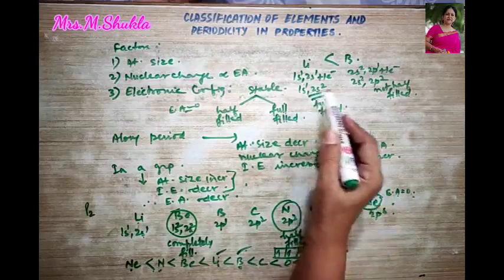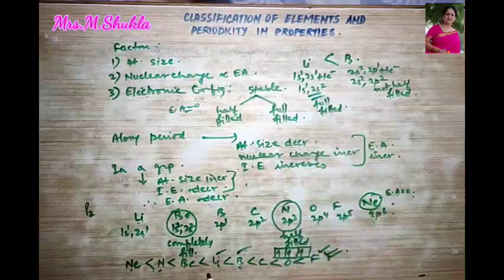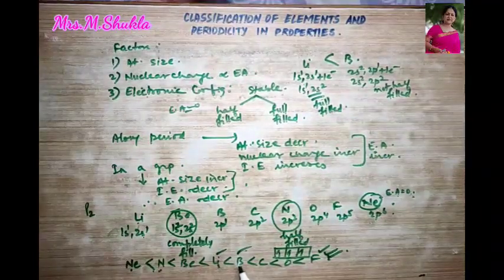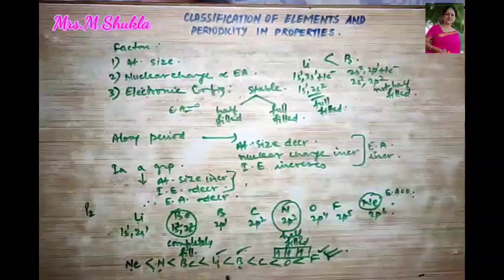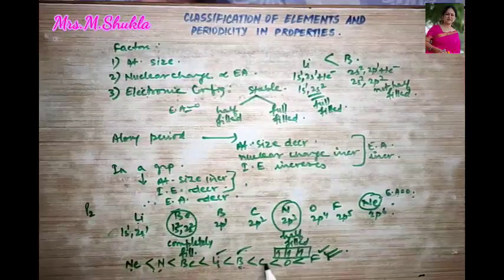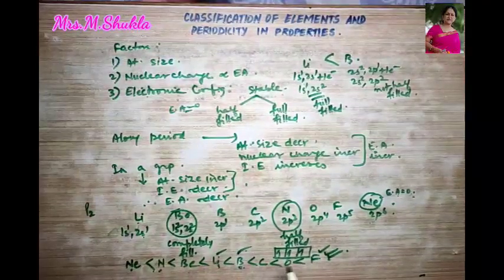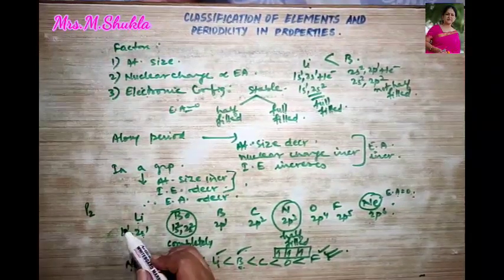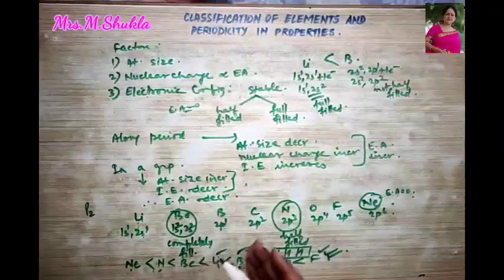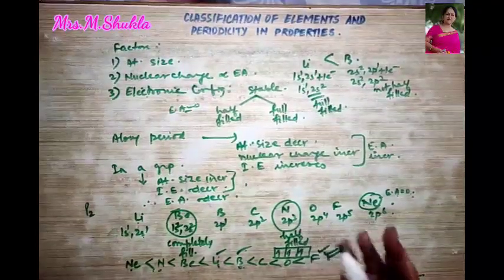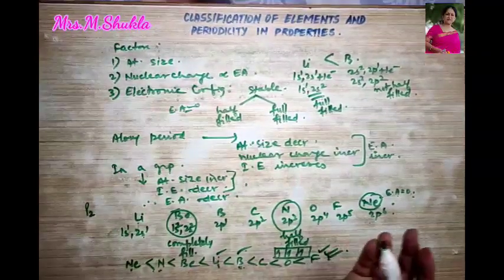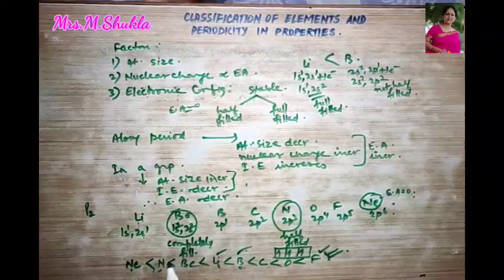Clear? When it is going to accept one electron, it will become stable. This will still not be stable. It will accept another electron, then this will become stable, but this will not be stable. So this way you can go on adding electrons and understand one after the other. When they become filled, then only the electron affinity therefore keeps on increasing.